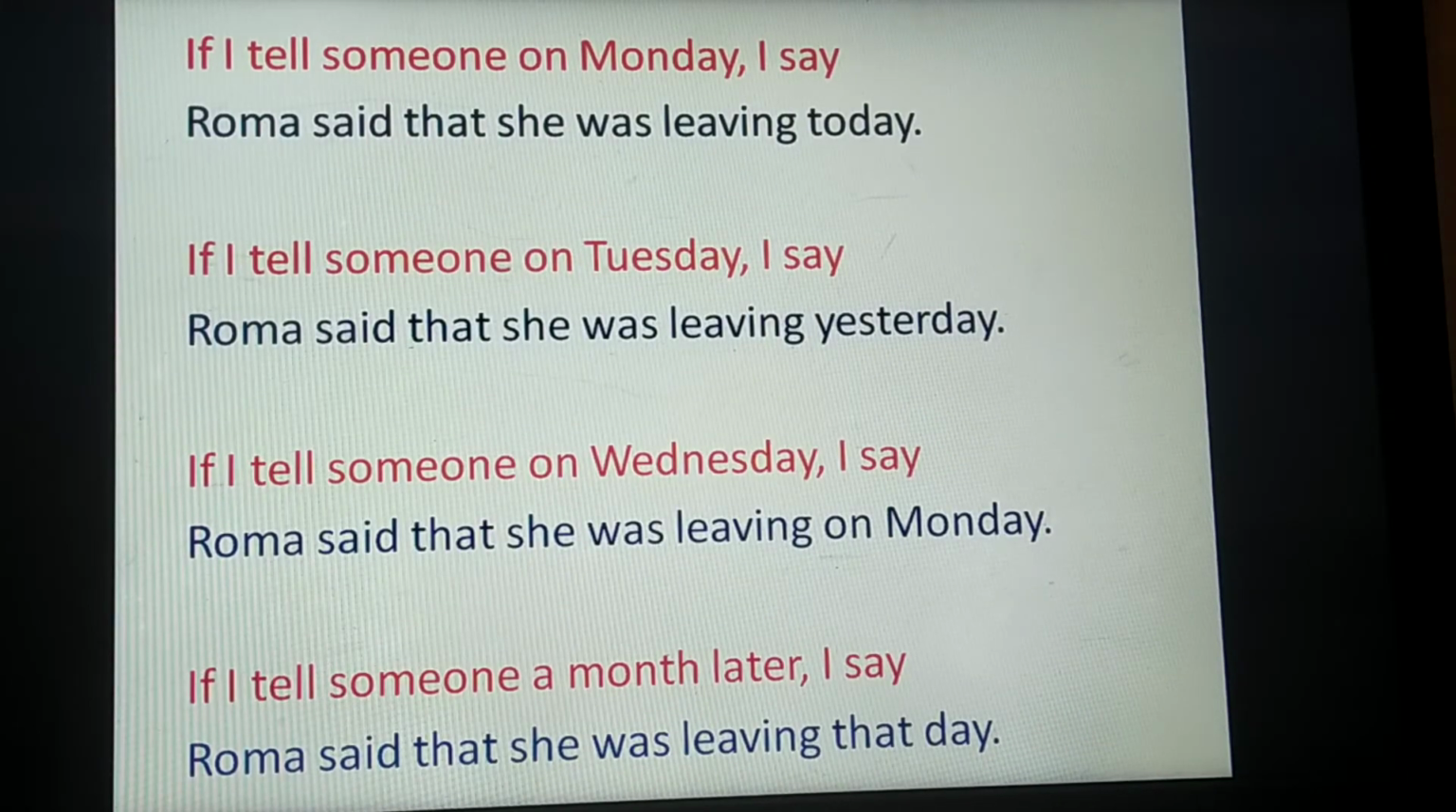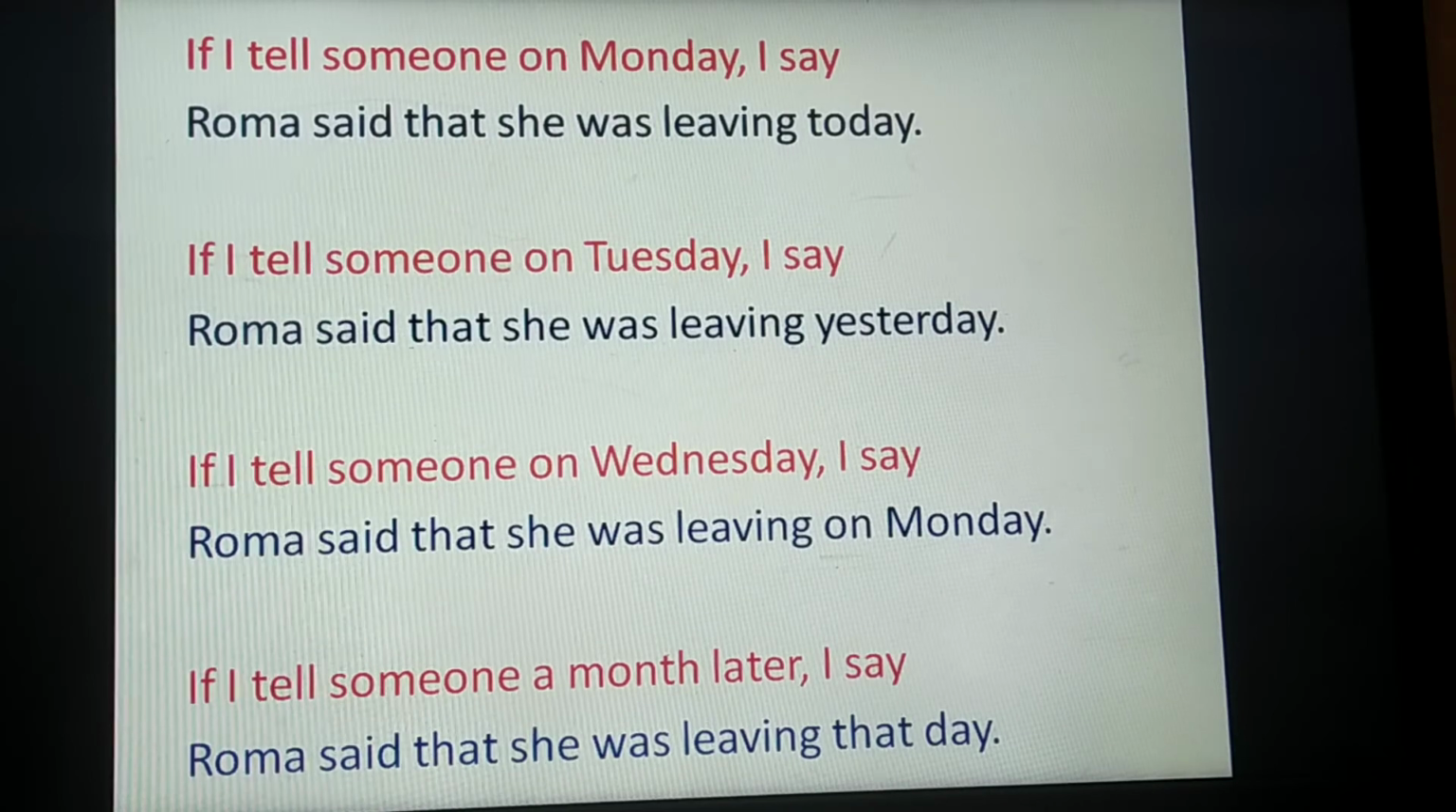So if I tell someone on Monday, I say like, Roma said that she was leaving today. If I say the same sentence on Tuesday, I would say, Roma said that she was leaving yesterday. If I say the same sentence to somebody on Wednesday, I say, Roma said that she was leaving on Monday. And if I tell someone a month later or maybe after that, I would say, Roma said that she was leaving that day.